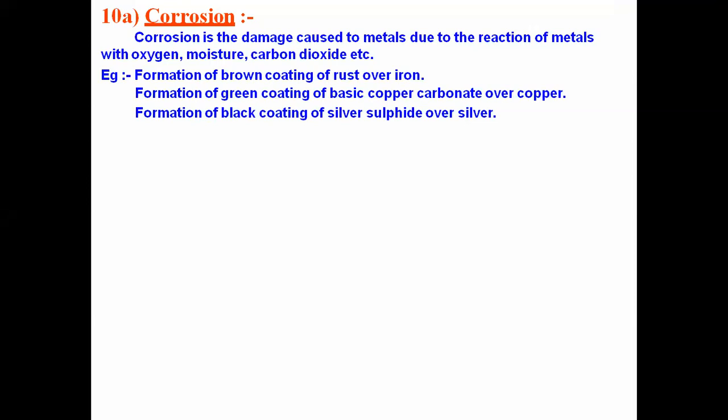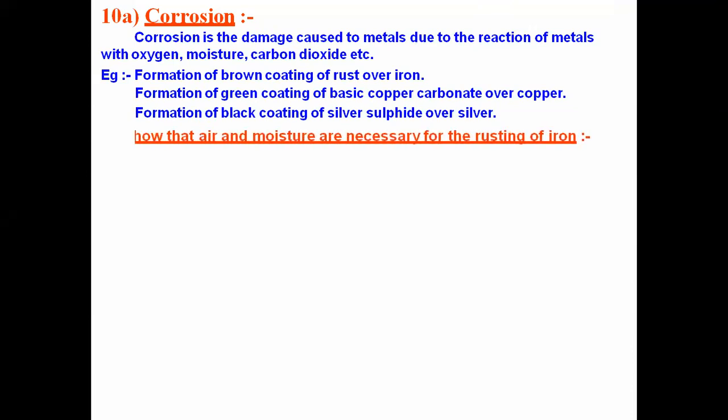Whereas in case of silver, the silver will be converted into a black color because of the coating of silver sulfide. So rust for iron, basic copper carbonate over copper, and sulfide form of silver over silver. These are some of the examples of corrosion.